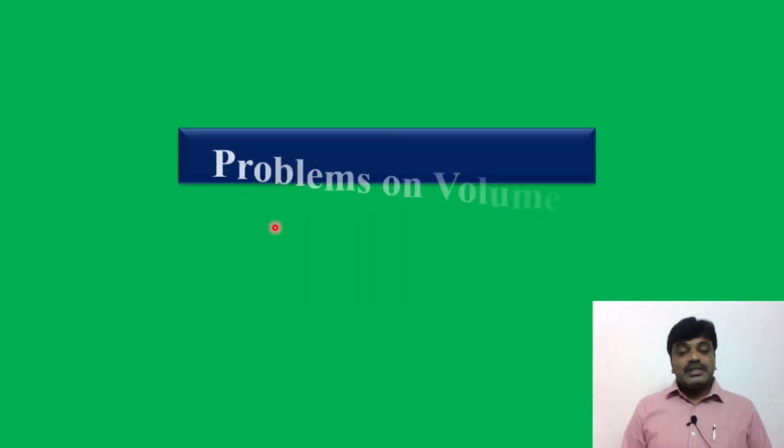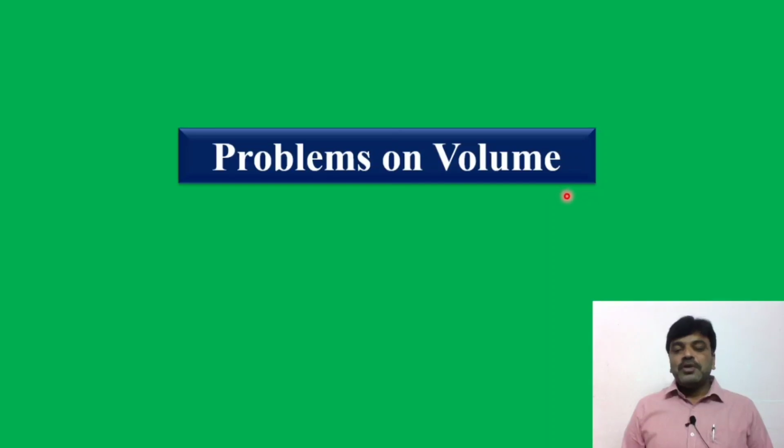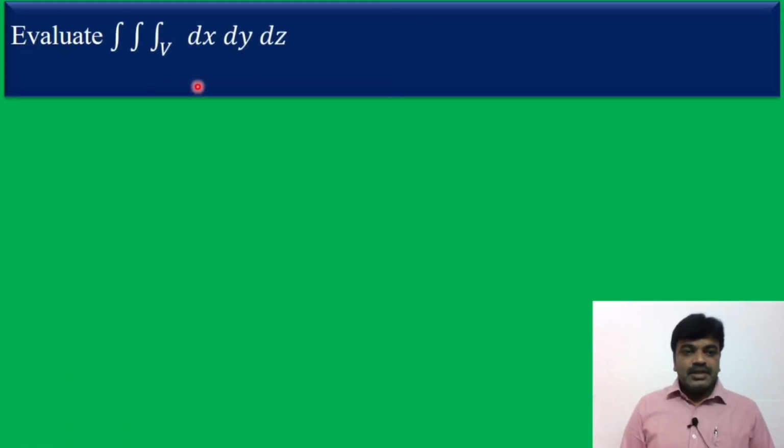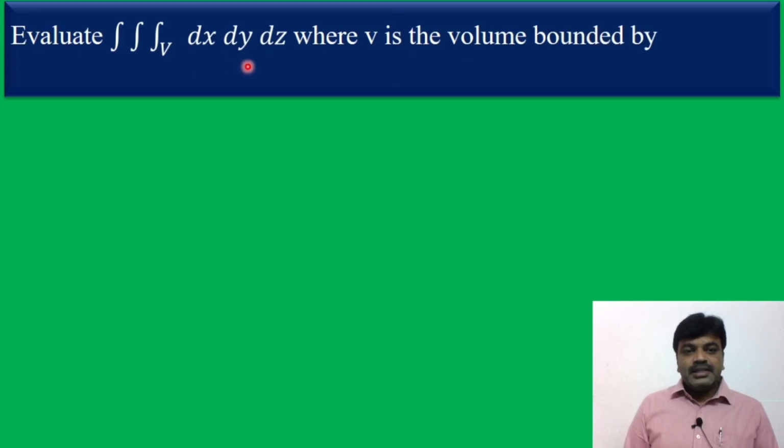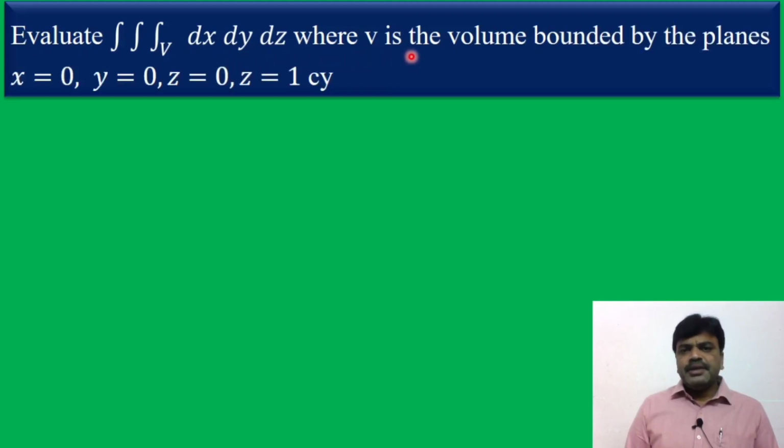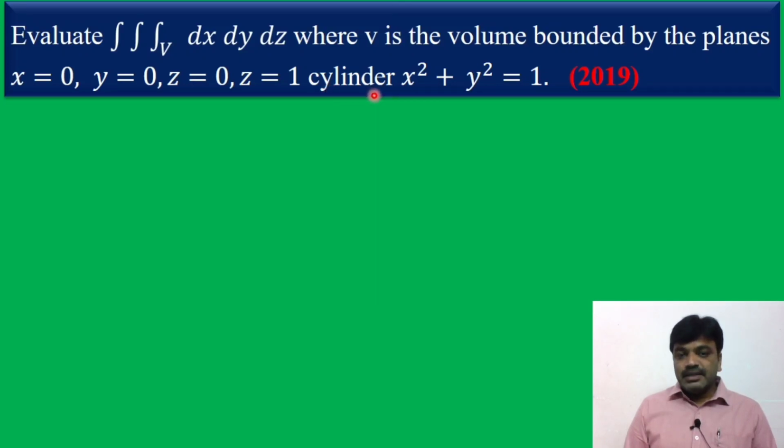Today we discuss problems on volume. What, friends? Problems on volume. Let us say the problem. Evaluate the triple integral over v dx dy dz, where v is the volume bounded by the planes x is equal to 0, y is equal to 0, z is equal to 0, z is equal to 1, and the cylinder x square plus y square that is equal to 1. See friends, this is a 2019 previous year question. So it is an important problem, friends. Let us do it.